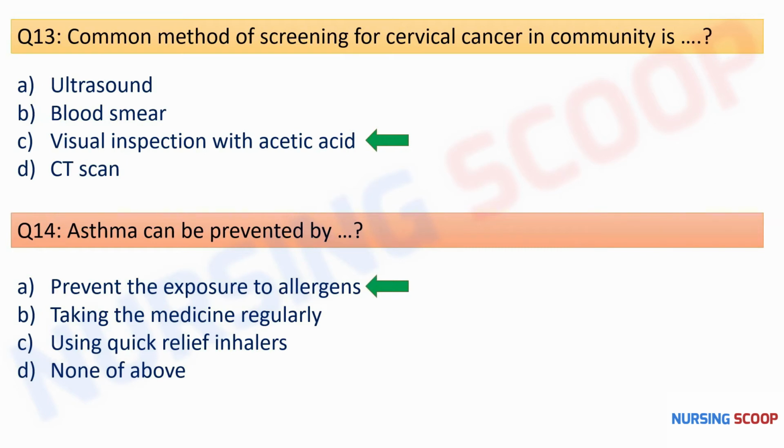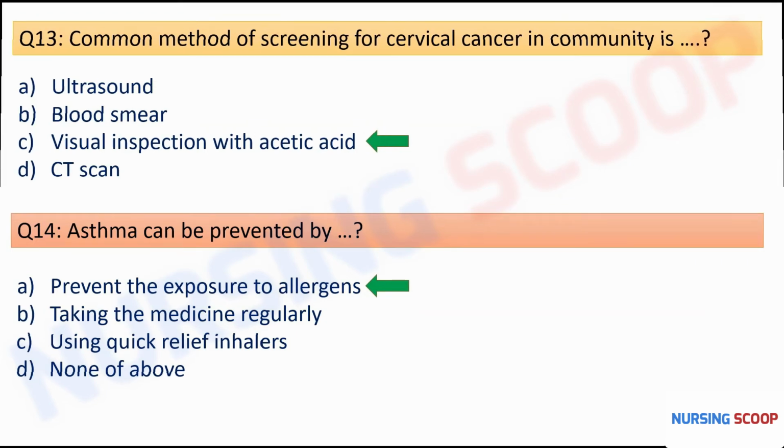So we all know the asthma is triggered by allergic substances like pollens, dust, pets, spores, air pollution, or smoke. So in the question they ask about the preventive measure of asthma. So the preventive measure is prevent the exposure to the allergens. So here the right option is option A.